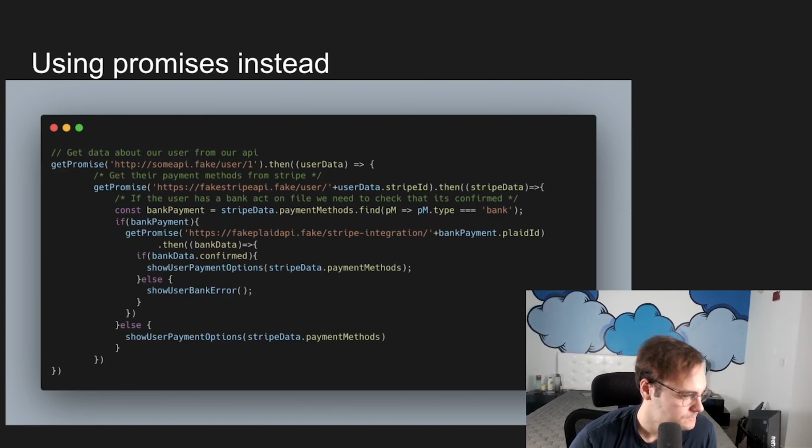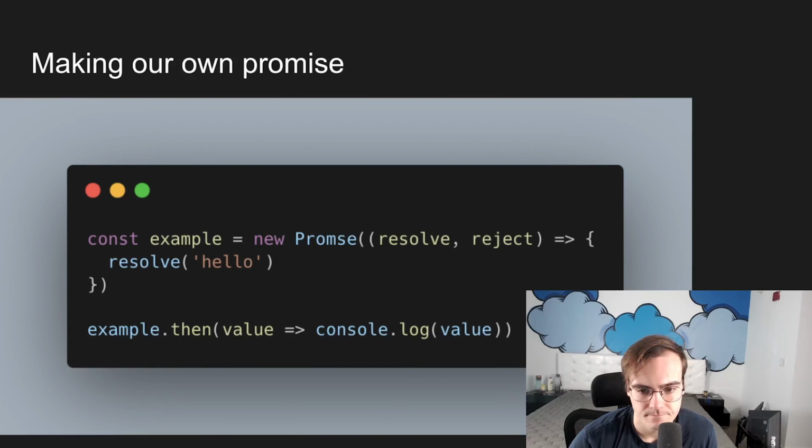And that's why we're chaining this .then onto the end, right? Because this whole function here is outputting a promise. And that's also why, if we go back to this example, we don't need to execute this, right? Because this isn't a function that outputs a promise now. It's just a promise, right? So example is just being directly assigned to a promise. So because of that, we can just chain our .then handler directly onto the end.